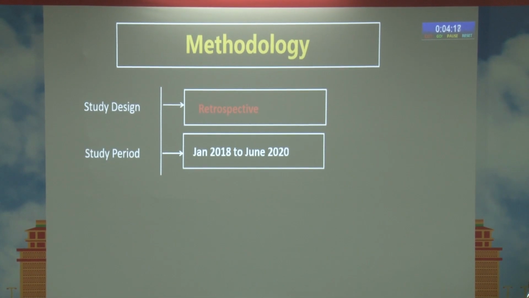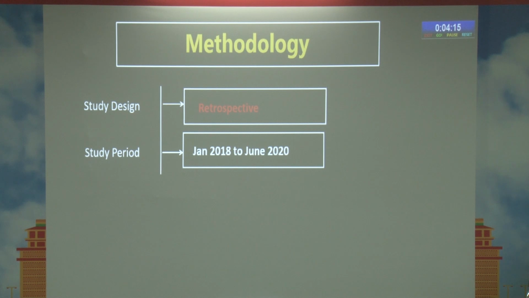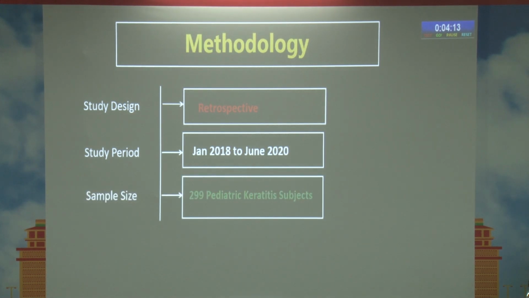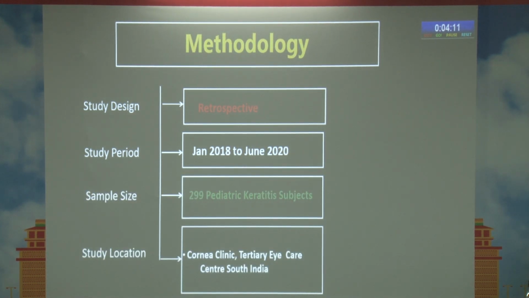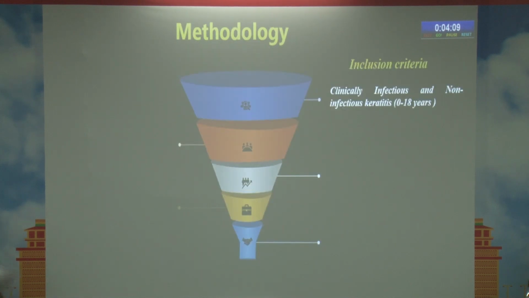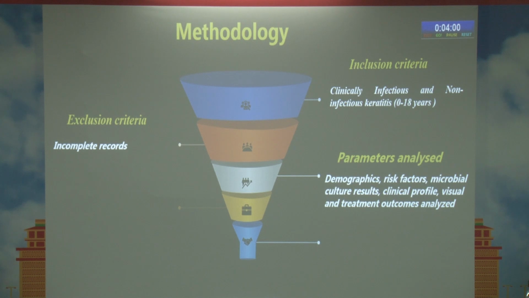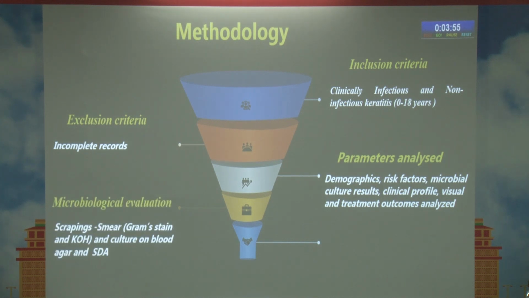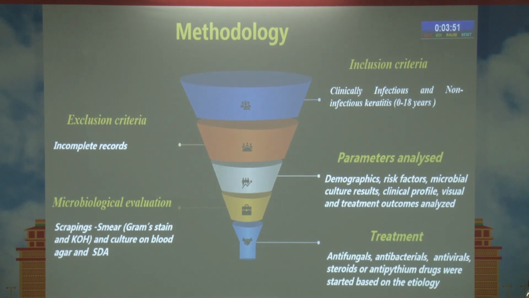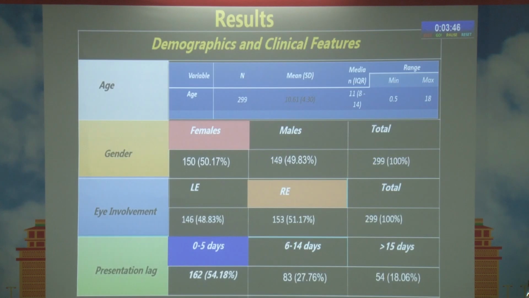It was a retrospective study done during the period of January 2018 to June 2020. 299 pediatric keratitis subjects were recruited from the Cornea Clinic of a tertiary eye care center from South India. The inclusion criteria was clinically infectious or non-infectious keratitis cases from 0 to 18 years of age. The exclusion was incomplete records. Parameters analyzed were demographics, risk factors, microbial culture result, clinical profile, visual and treatment outcome. Microbiological evaluation included scraping in the form of smear and cultures, and the treatment, antifungal, antibacterials, antiviral, steroids or anti-PKM drugs, was started based on the etiology.